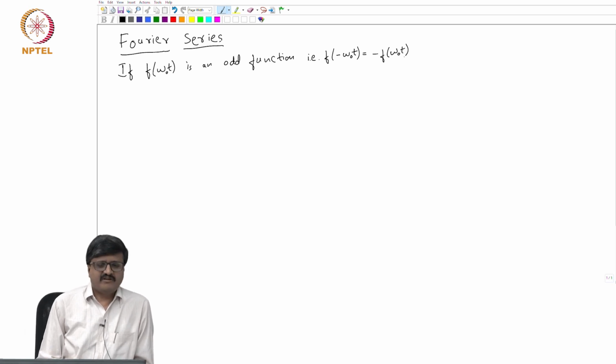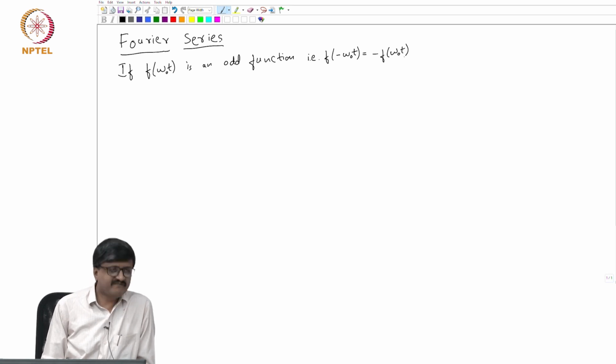In this case I will not get into the derivations. If you are not familiar with these results, I would suggest that you verify this. I am not sure whether you have heard of odd function, even function in the context of Fourier series.